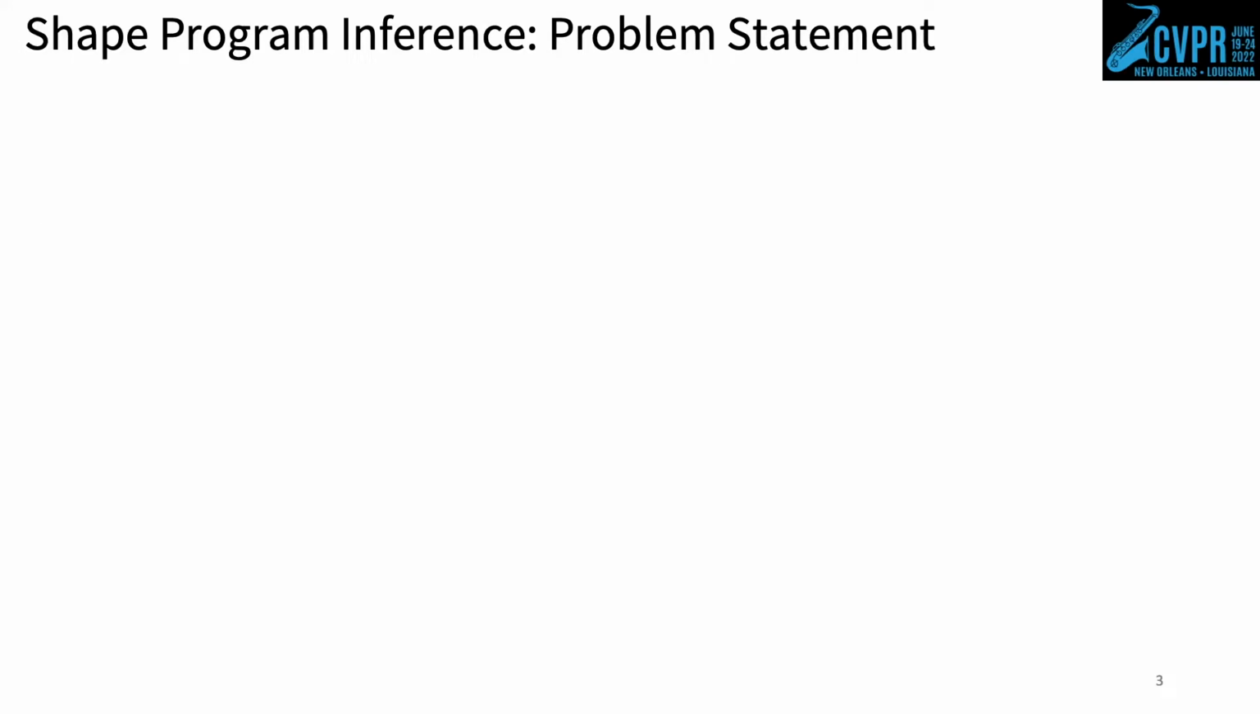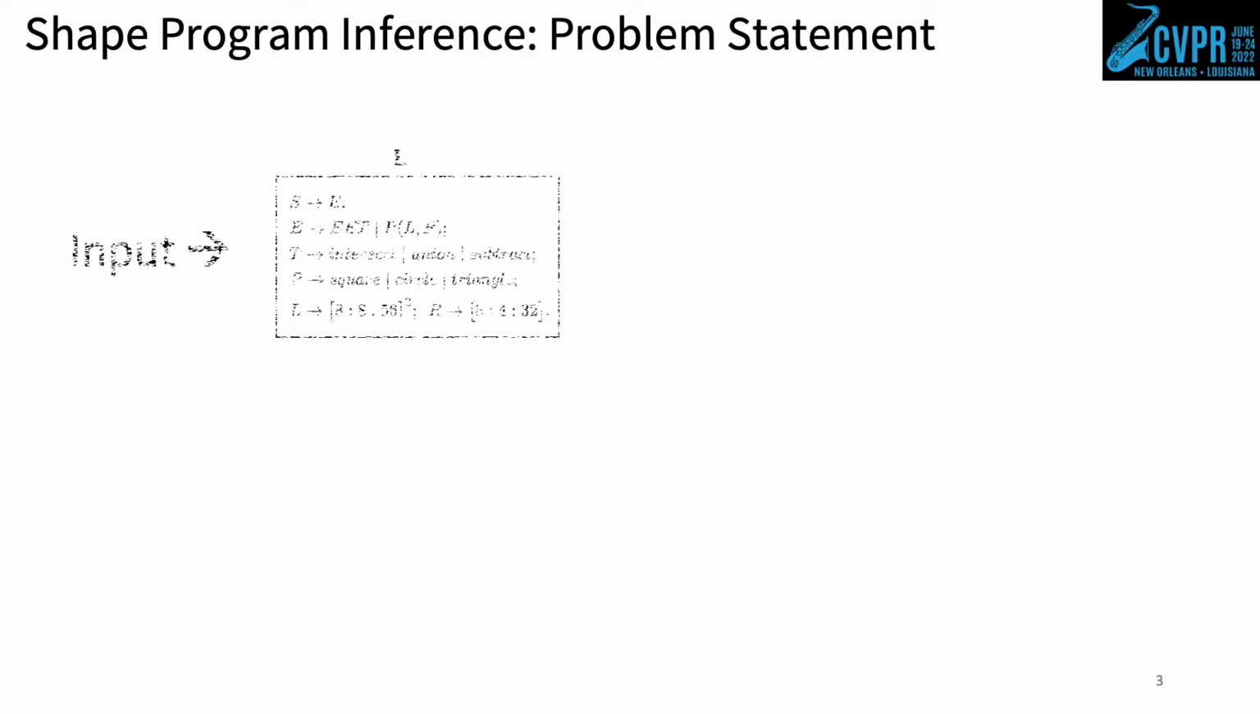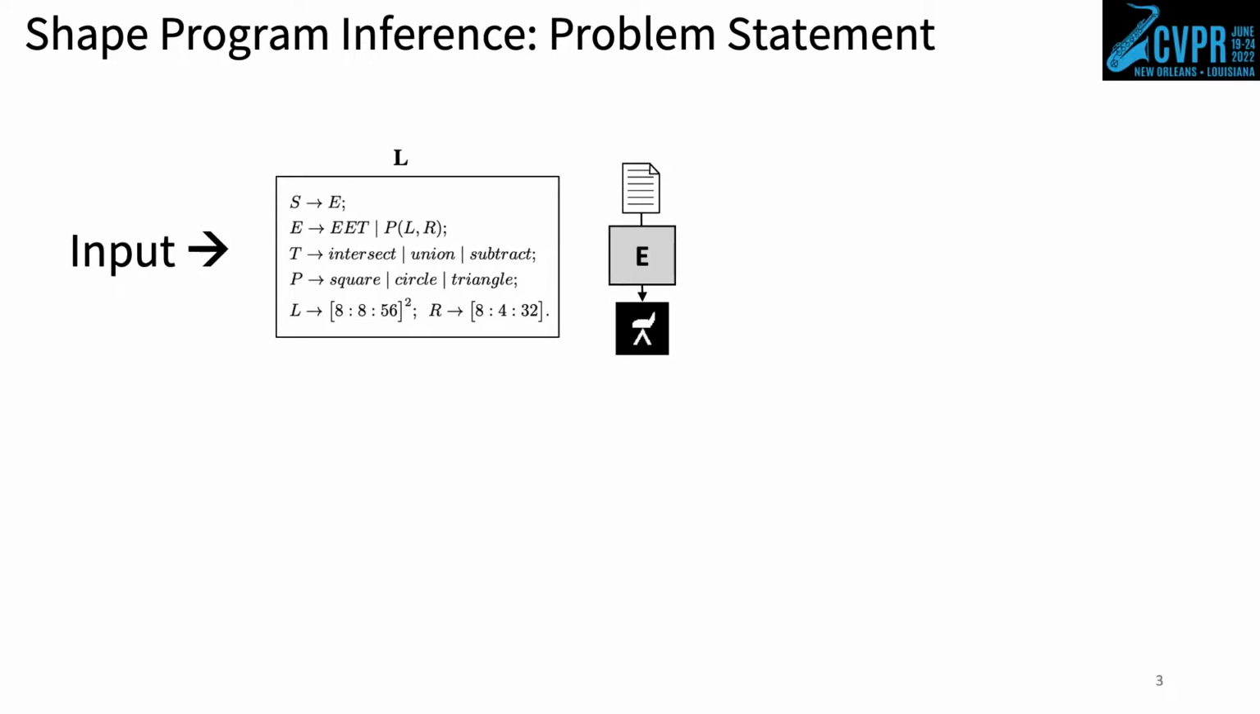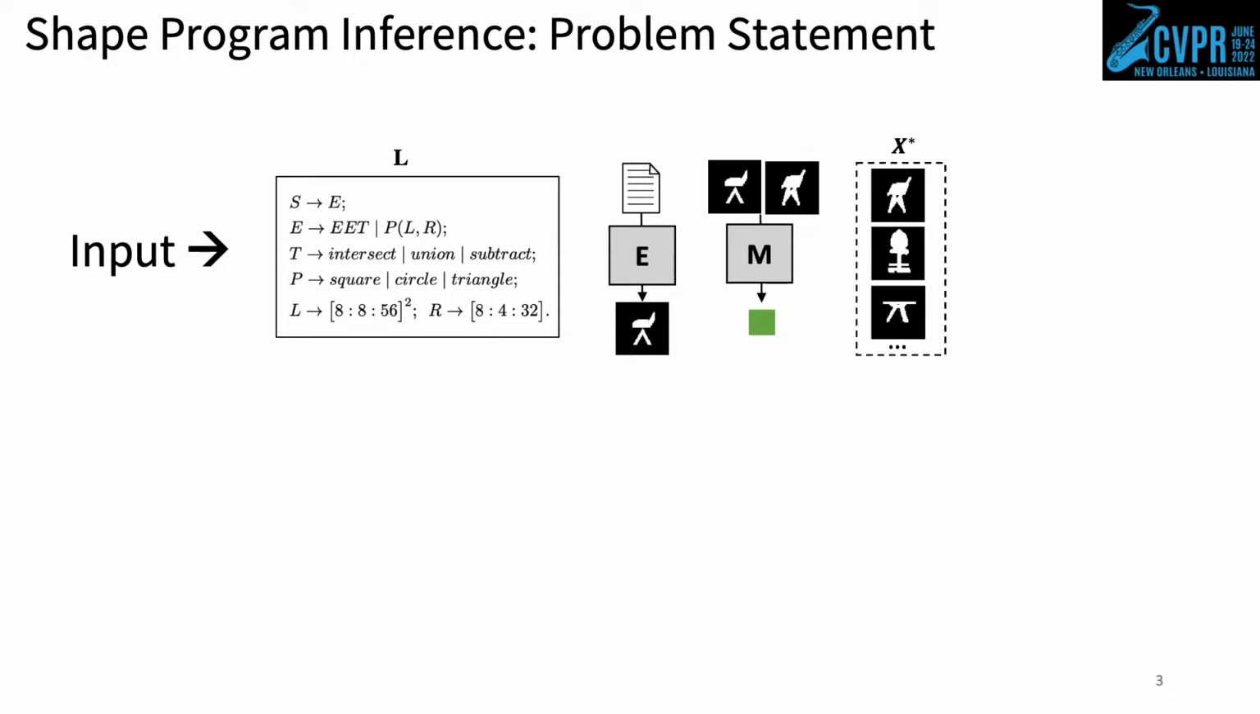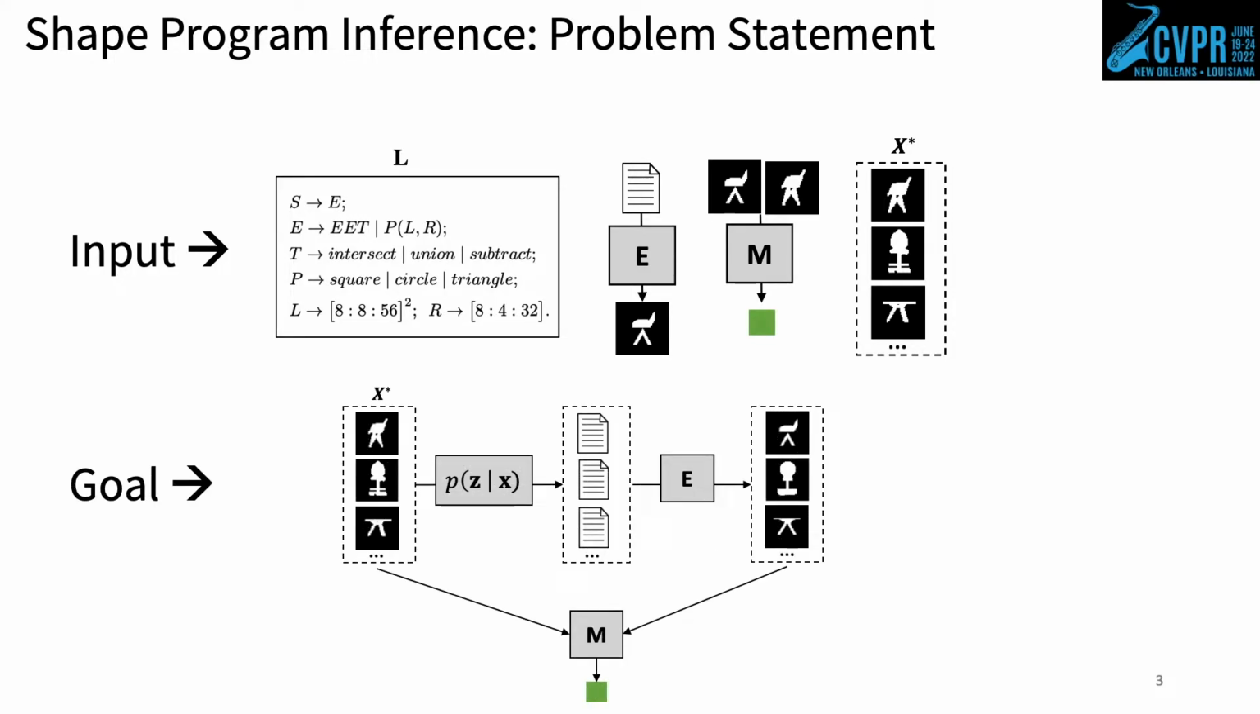Our shape program inference problem assumes the following as input: a domain-specific shape language, L, a black box executor, E, that converts programs from L into shapes, a reconstruction metric, M, that compares the visual similarity of two shapes, and finally, a dataset of shapes from a distribution of interest, X star, that lack known associated programs. Our goal is to learn a recognition model, PZ given X, that can infer programs whose executions achieve high reconstruction accuracies over X star shapes.